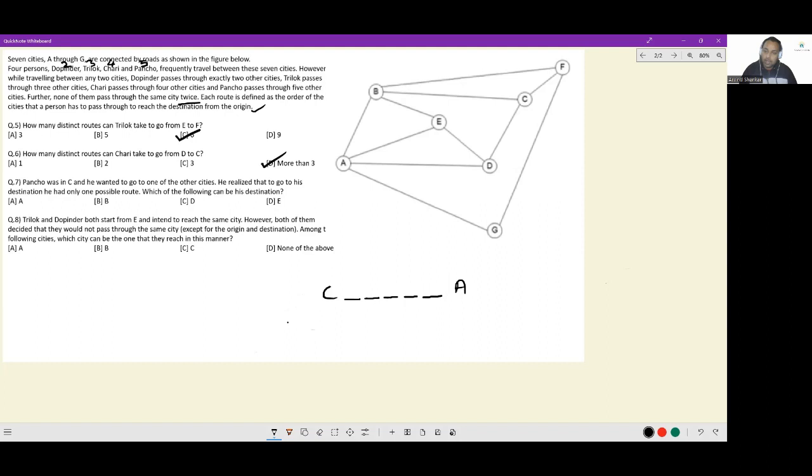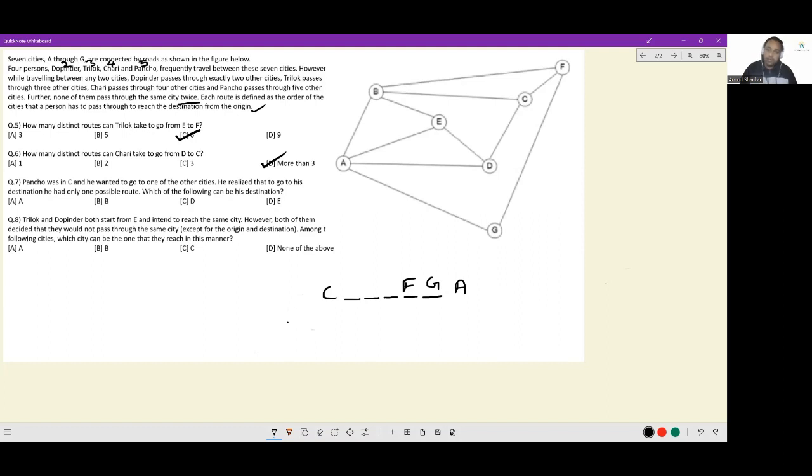So I'm going C, F. No. He has to end up at A. Okay. No. How does he go to A? Is there a single route available for him to get to A? G, A, F. If he comes to G, he has to go to A. If he comes to G, he has to go to A. So G will be here. And in order to get to G, he has to go to F. I see a path.